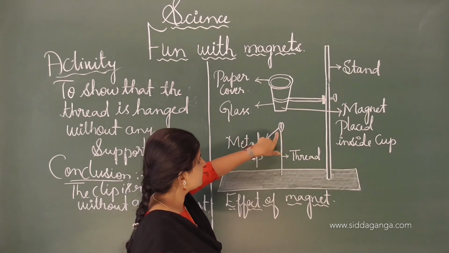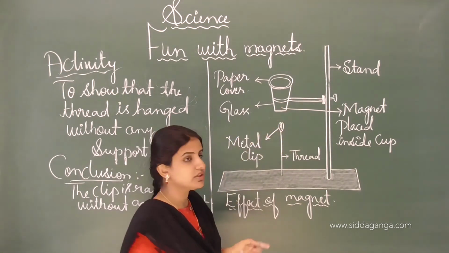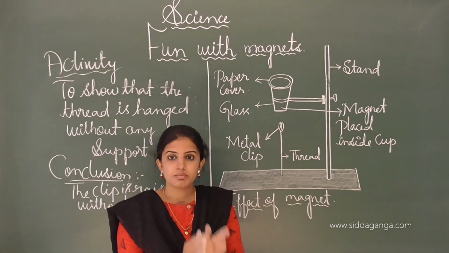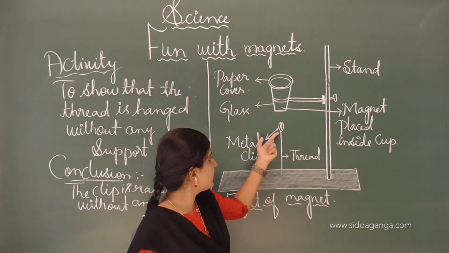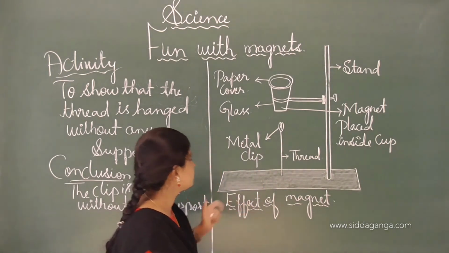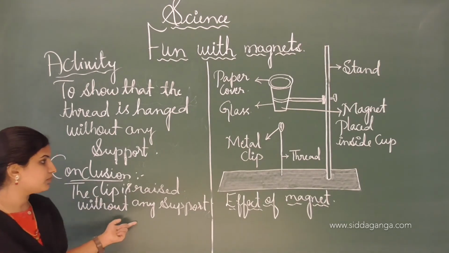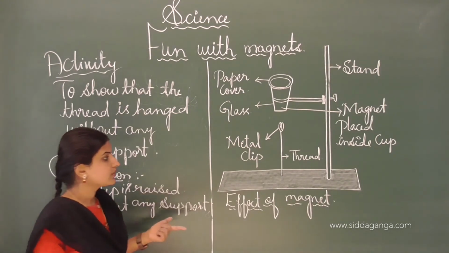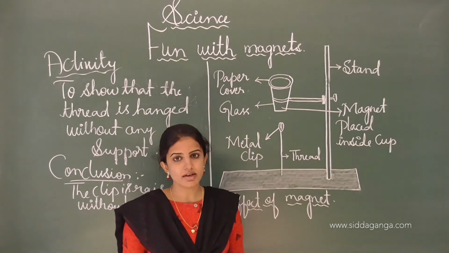When we bring this metal clip near the glass, it is attracted and held in a raised position without any support. From this experiment we can conclude that the clip is raised without any support, and the thread is raised without any support like a kite.